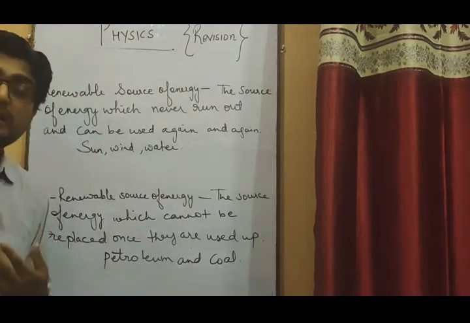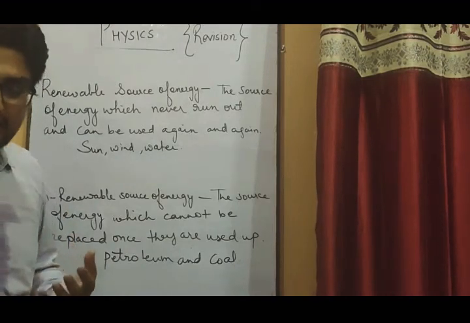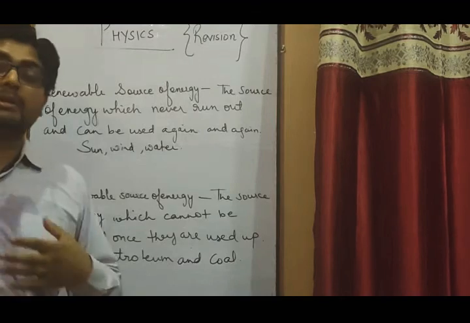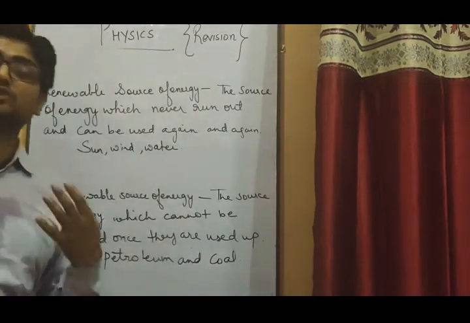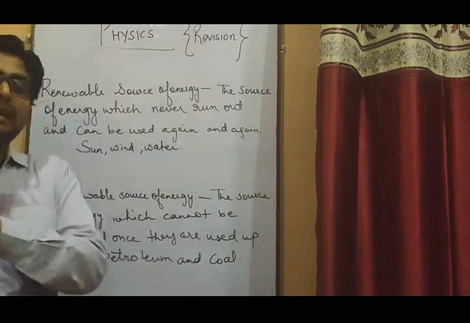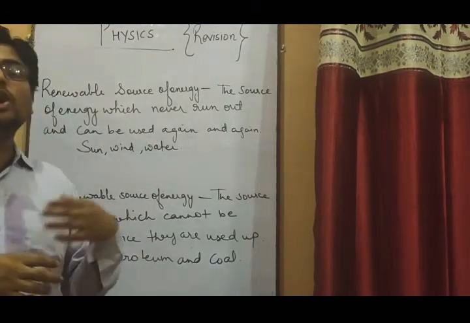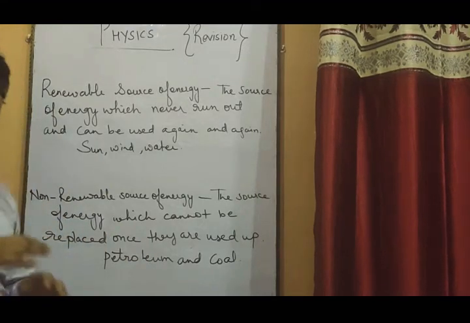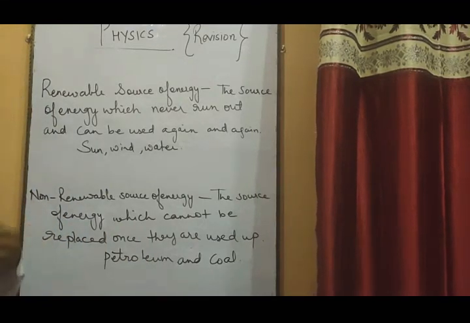You cannot make that petrol again very easily, because the preparation of petrol, diesel and coal takes millions and billions of years. It is not a small thing that you can easily prepare at home or in the laboratory and use again and again. So once they are used, they are never going to come back so easily.